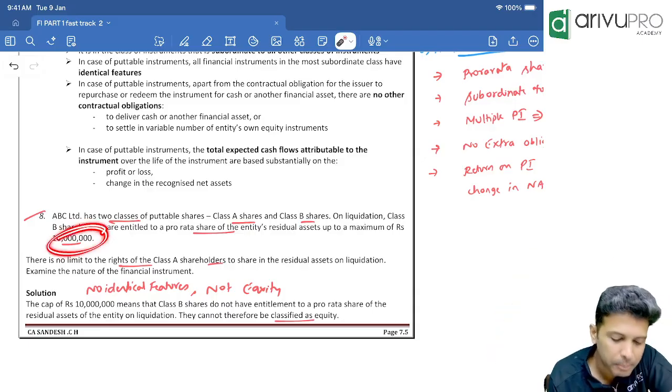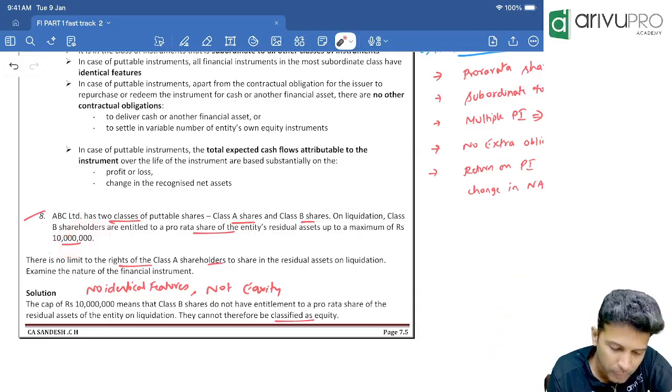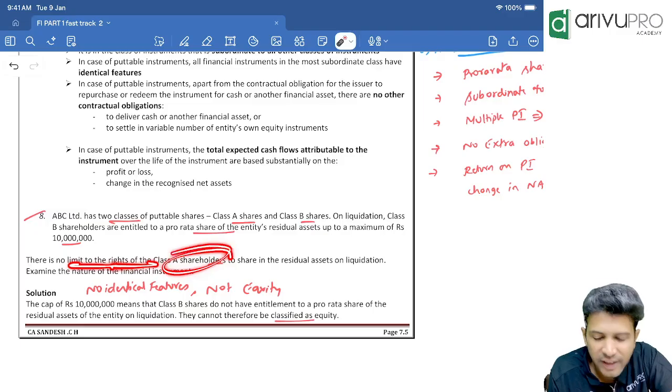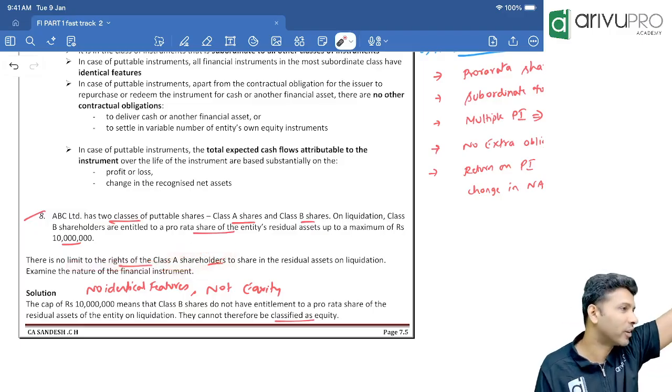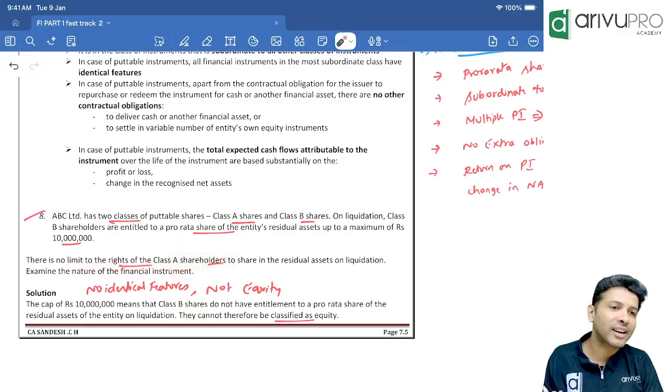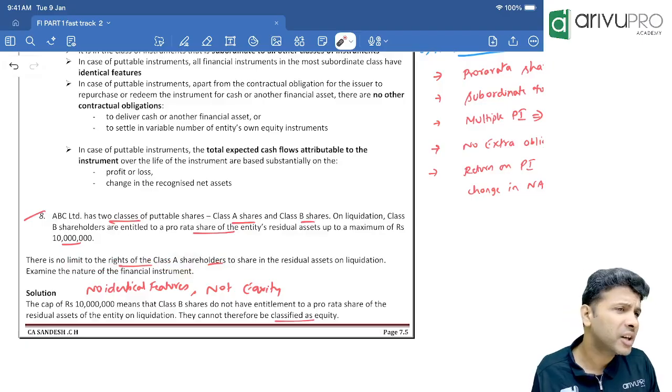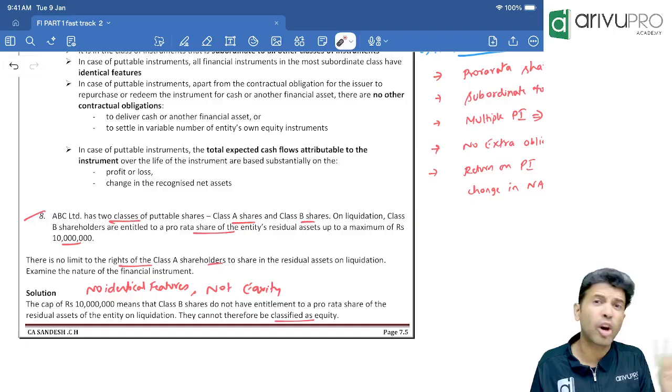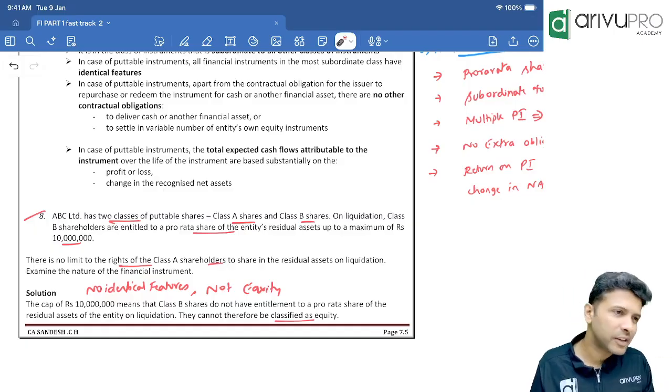What is that upper limit? Maximum of 1 crore, I think. Yes, correct. There is no limit for A shareholders. A will get an unlimited amount, and B will only get up to the limit. That means you are doing partiality. Identical features or non-identical? Identical features are not there.